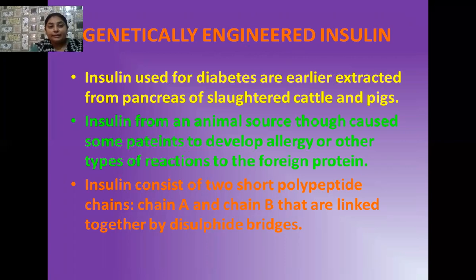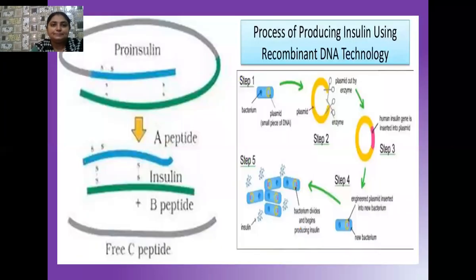And here I want to tell you that insulin is a protein and it consists of two short polypeptide chains, chain A and chain B. Both these chains are joined with the help of disulfide bridges. Okay, students, see the diagram here.